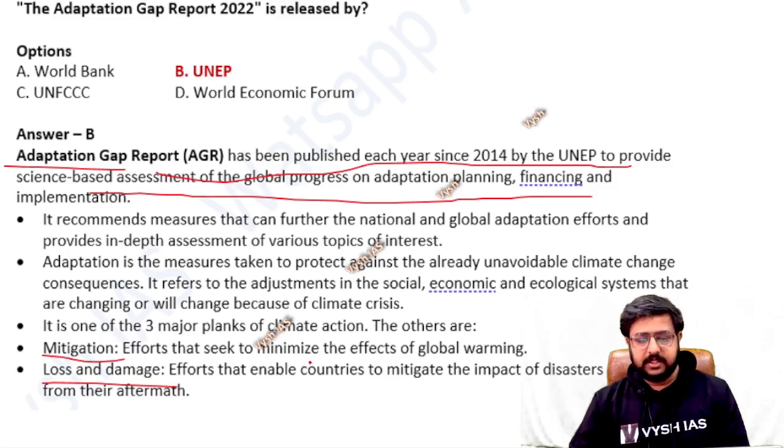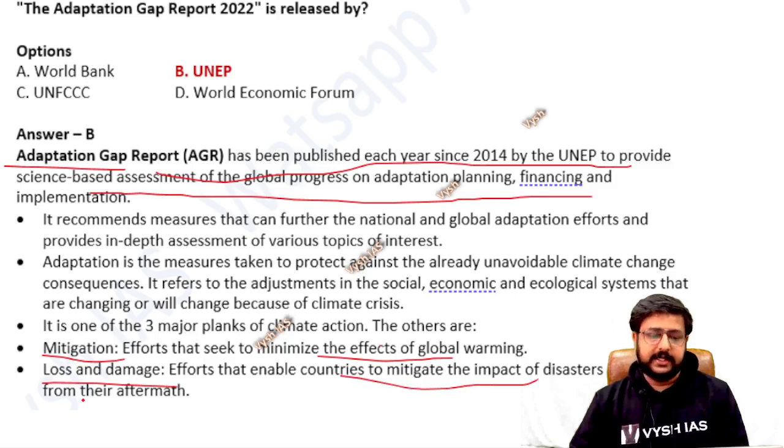Mitigation means you are trying to minimize the effect. You know many things are going to happen, so you are trying to prevent them from happening. So these 2 terms are very important. Don't use them interchangeably. Both have 2 different meanings. And then loss and damage. I told you yesterday, a fund is also created so that wherever disasters are happening, to mitigate or adapt to that, you have funds. That is why a loss and damage fund is being made.